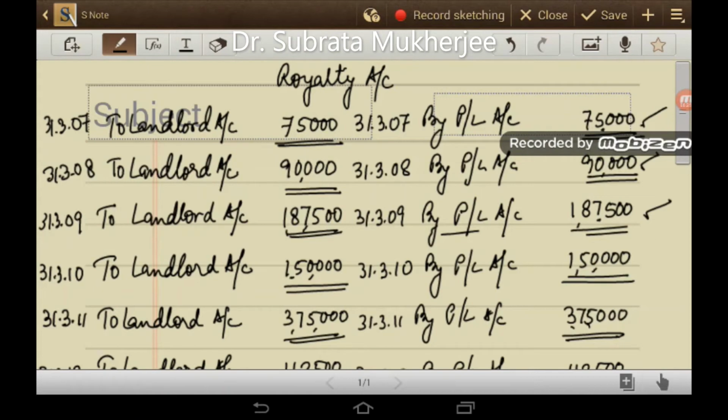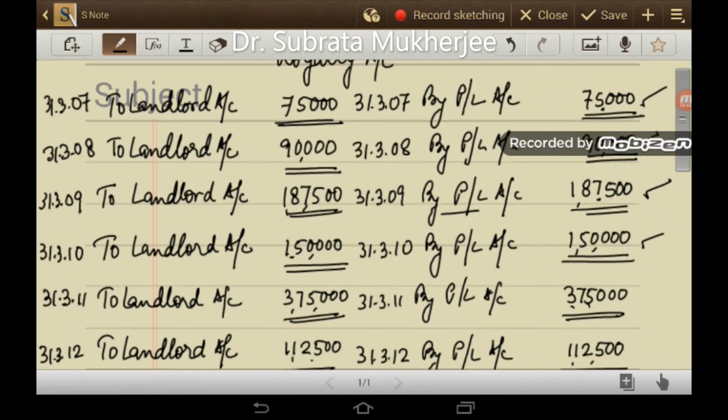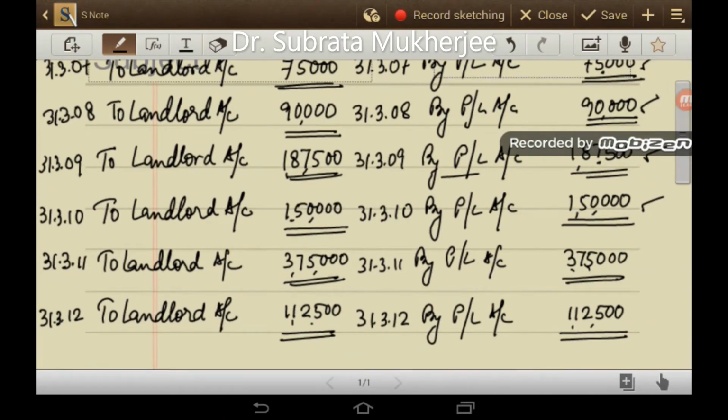Then on 31st March 2010, to landlord 1,50,000, by profit and loss account 1,50,000. Again on 31st March 2011, royalty account debit to landlord 3,75,000, and this amount has been transferred to profit and loss account at the end of the year, that is on 31st March 2011, by profit and loss account 3,75,000. Then on 31st March 2012, royalty account debit to landlord 1,12,500, by profit and loss account the amount has been transferred.